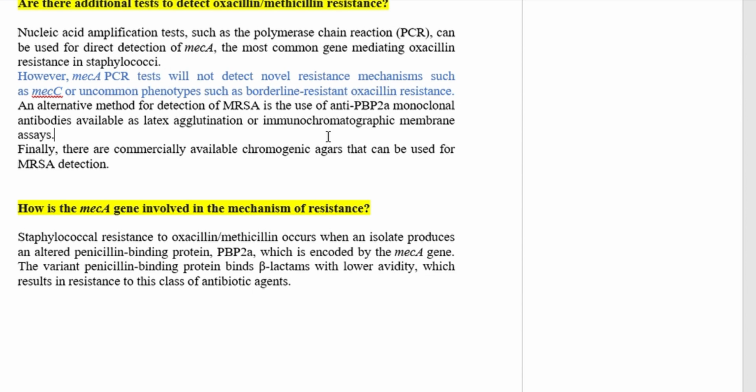So, if we can detect penicillin binding protein 2A, which is an alternative penicillin binding protein expressed by methicillin resistant staphylococci, if we can detect these altered proteins by antigen antibody reactions using monoclonal antibodies, for example latex agglutination test or simple immunochromatographic membrane tests, then it could be quite handy and very useful and very quick, and also a less labor requiring method of detection of methicillin resistant staphylococci.